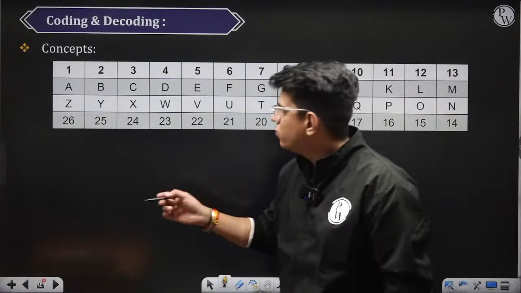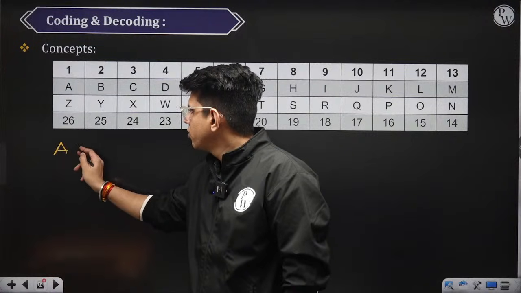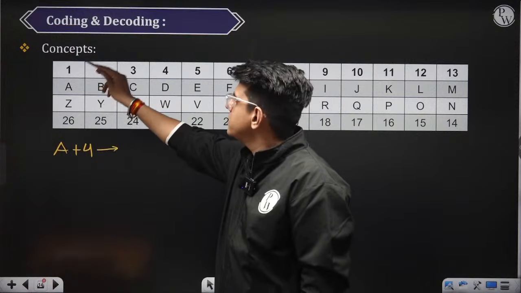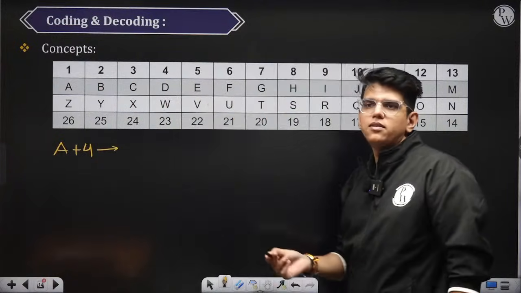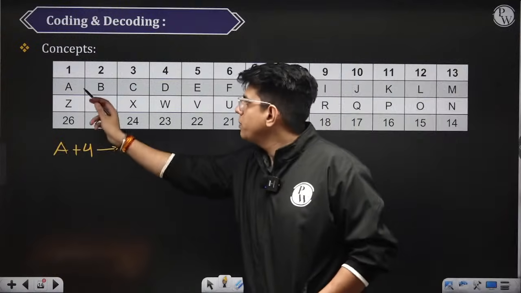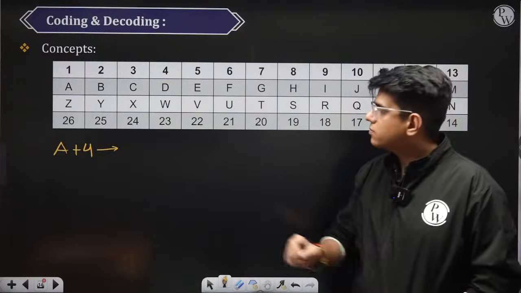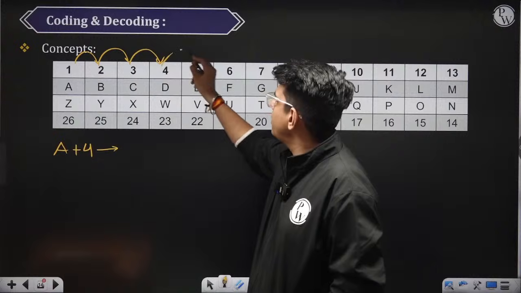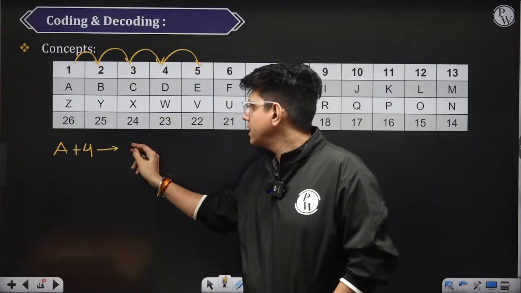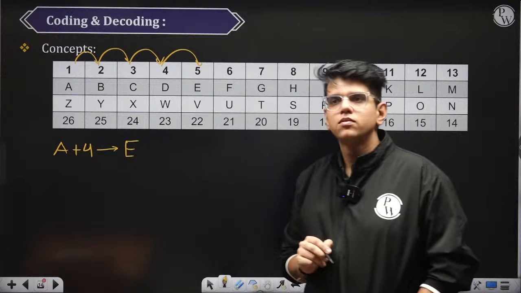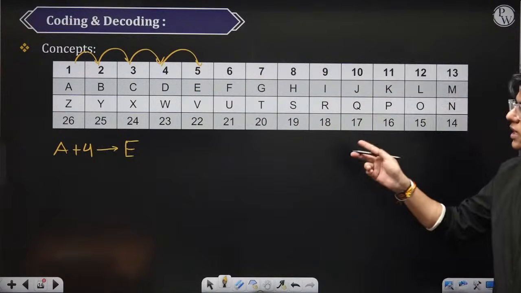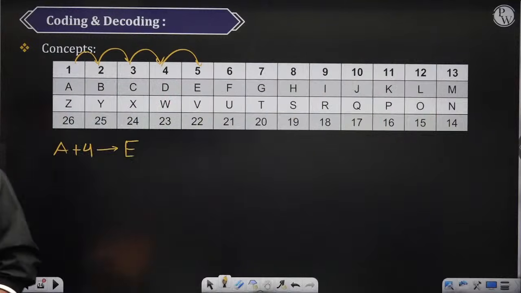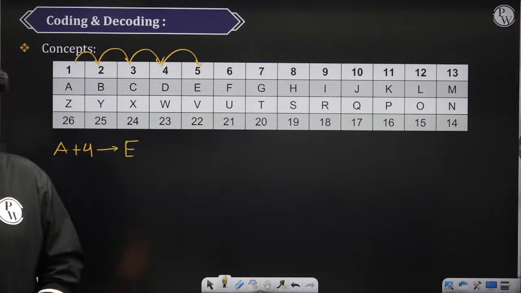Suppose I tell you, what is the value of A plus 4? What does it mean? It means if I move 4 places ahead from A, what is the alphabet? 1, 2, 3 and 4. A plus 4 is nothing but E. Some of you are writing D. What will be the value of A plus 4? A plus 4 is nothing but E.